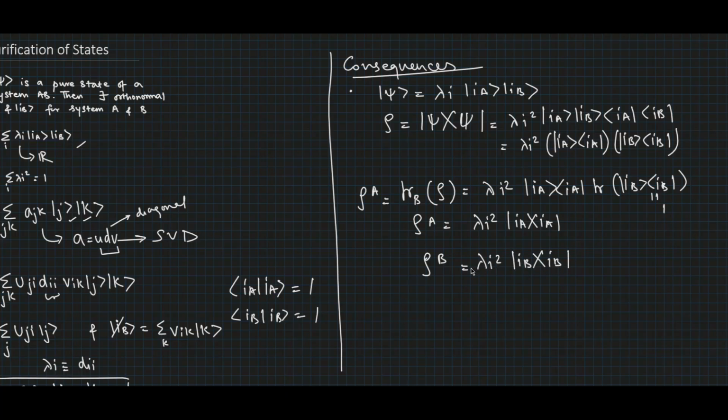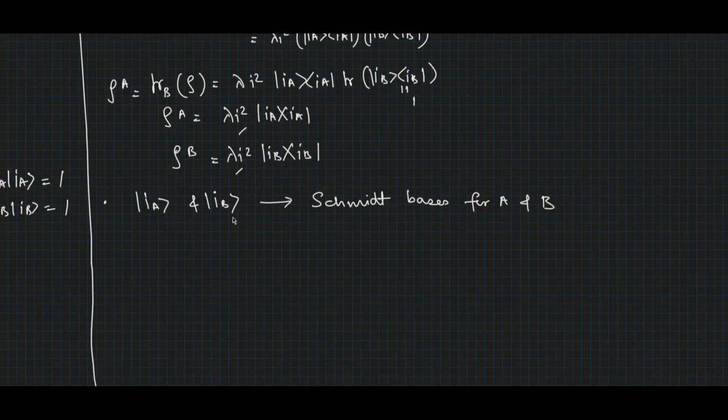So we can see that the eigenvalues of ρ_A and ρ_B are the same, that is λ_i². The bases |i_A⟩ and |i_B⟩ are called Schmidt bases for systems A and B, and the number of non-zero values of λ_i is called the Schmidt number for the state psi, and this number in some sense tells us how much the systems A and B are entangled.